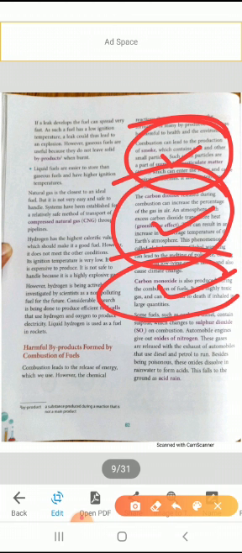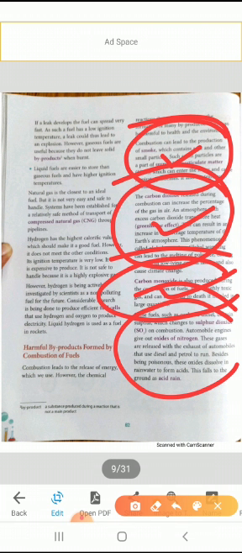sulfur dioxide and the oxides of nitrogen. So we will discuss these now. Fuels like coal and diesel contain sulfur. On combustion, sulfur changes into sulfur dioxide. And the engines of automobiles give out the oxides of nitrogen. They are poisonous, and these oxides dissolve in rainwater and produce acids, and it will fall down on the ground as acid rain.